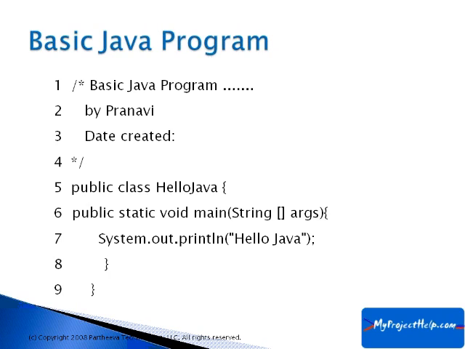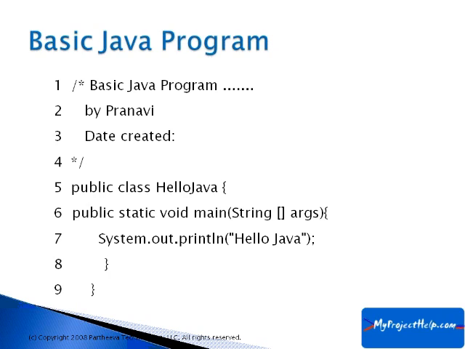Out refers to the console, and println displays the output onto that console. So print will print at the same line. Println will display in a new line. If you use any more println, then it will display in the next line.